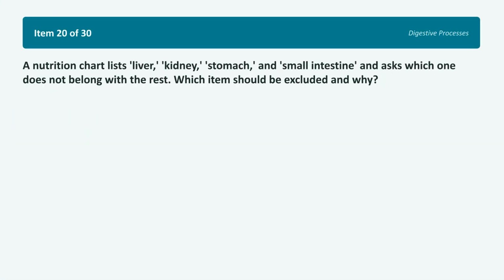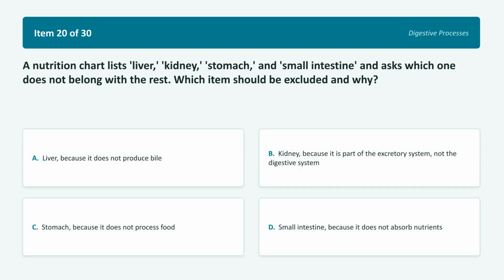Item 20. A nutrition chart lists liver, kidney, stomach, and small intestine, and asks which one does not belong with the rest. Which item should be excluded and why? Choice A. Liver, because it does not produce bile. Choice B. Kidney, because it is part of the excretory system, not the digestive system. Choice C. Stomach, because it does not process food. Choice D. Small intestine, because it does not absorb nutrients. Find the odd one out. Pause the video and analyze the systems these organs belong to.